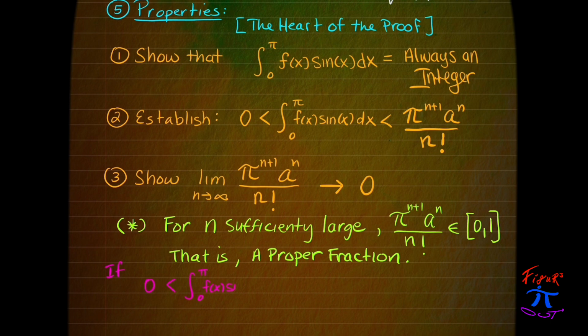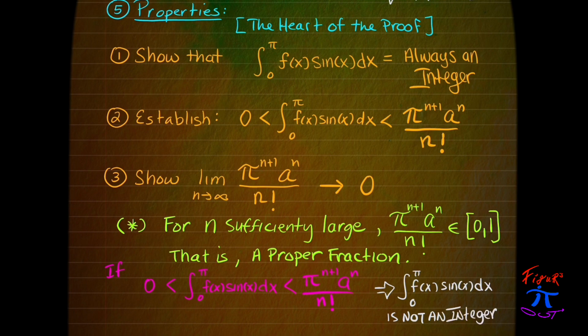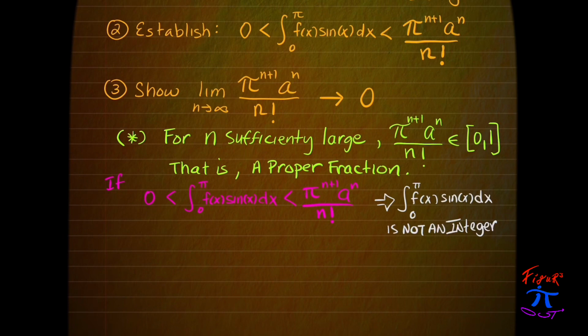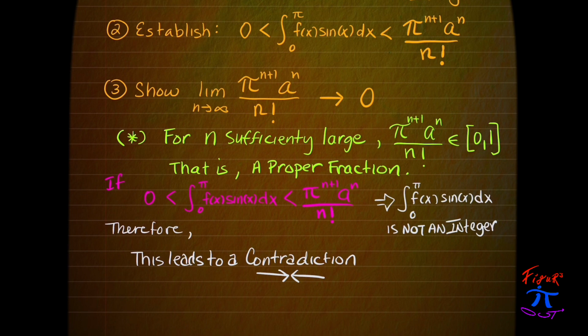Now, if our integral is nested between 0 and this ratio, and that ratio will tend to 0 as n goes to infinity, that'll suggest that this integral is not an integer. That is, that the integral is a proper fraction here, is in contradiction to our first property. You see, our first property established that that integral always was an integer.